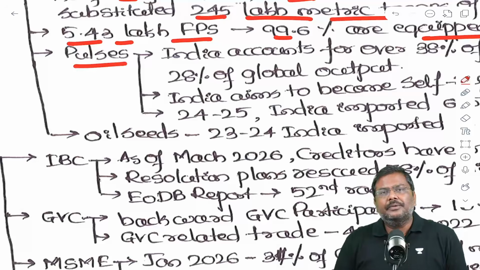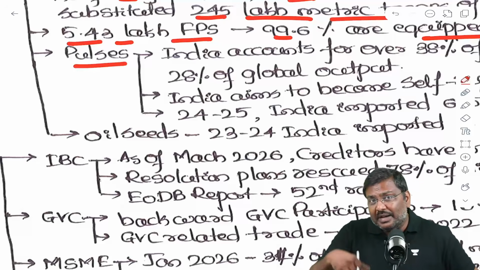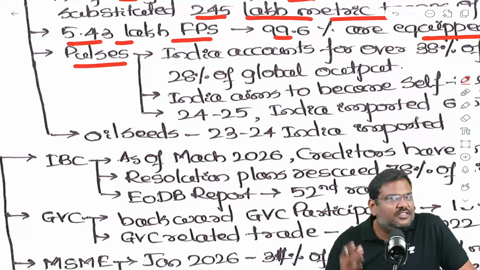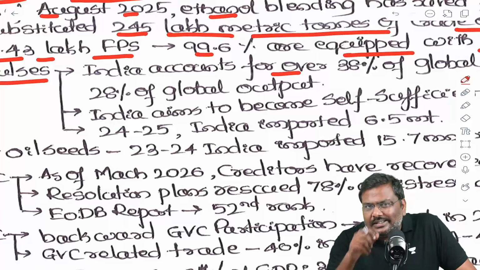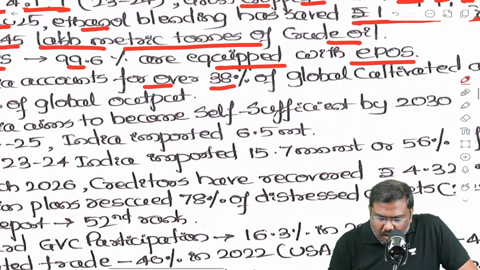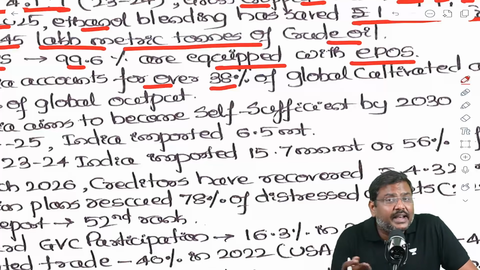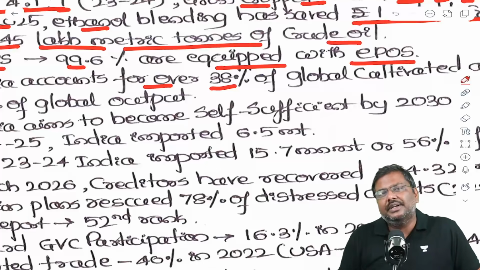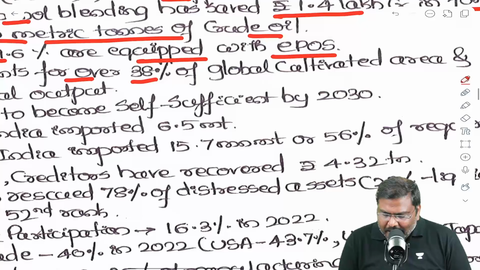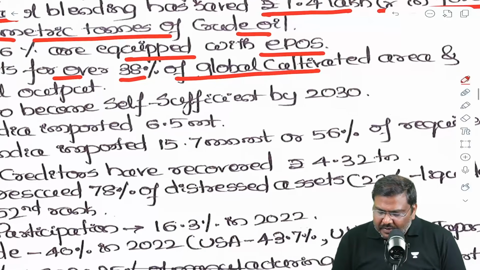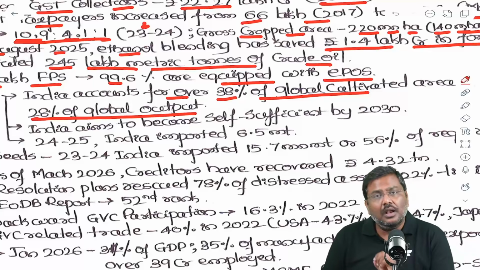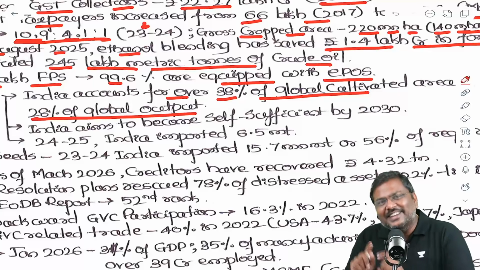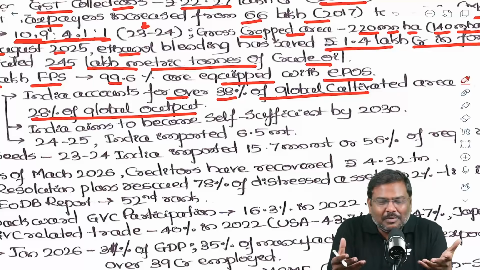In case of pulses, the government of India set up a target of becoming Atmanirbhar in case of pulse production. So India accounts for more than a third of total cultivation of pulses, by the way. How much is the exact data? 38%. India accounts for 38% of globally cultivated area and 28% of global output. Despite this, very often, this is a problem, by the way.